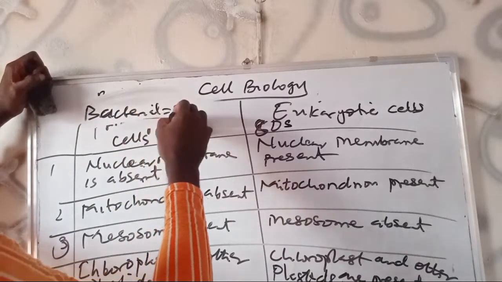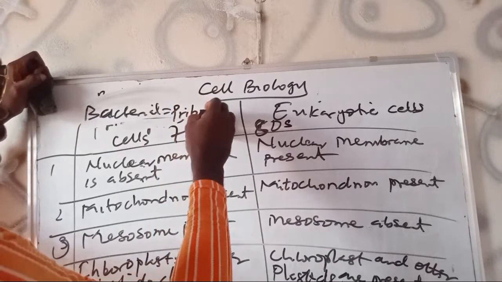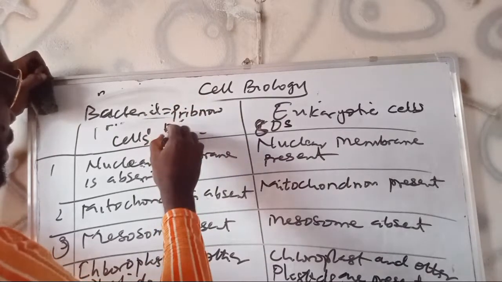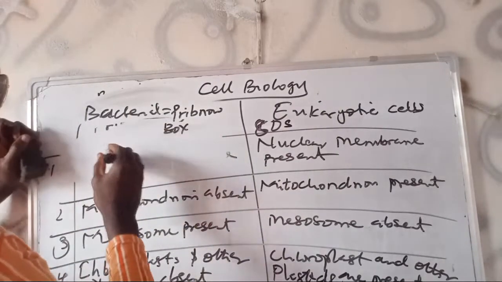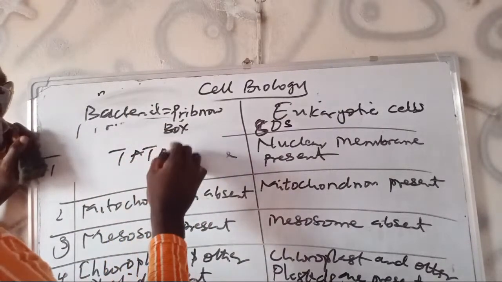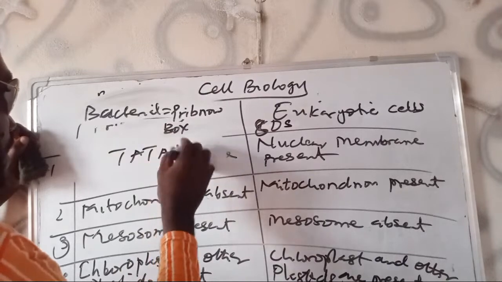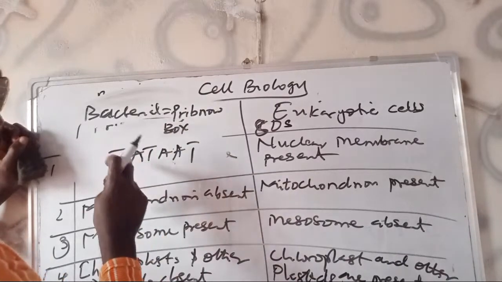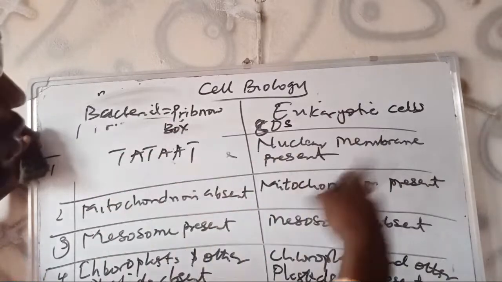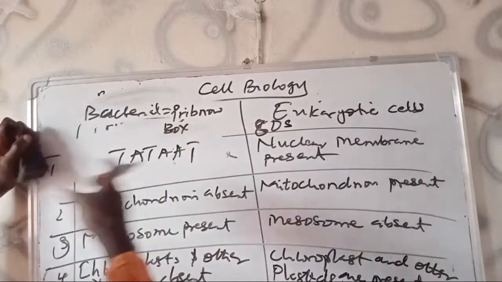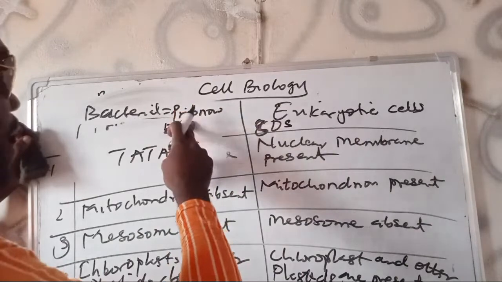Bacteria use the Pribnow box, which is composed of what we call TATA, six of them. That's where transcription starts in bacteria.